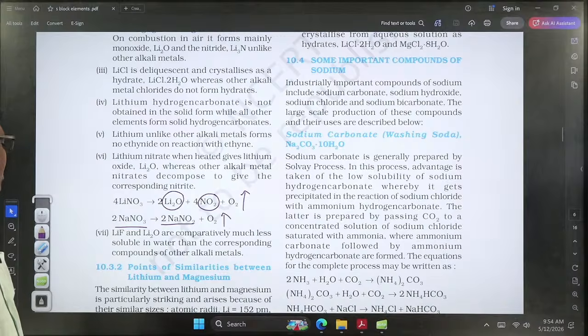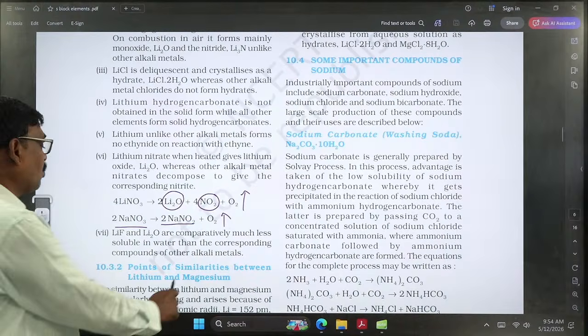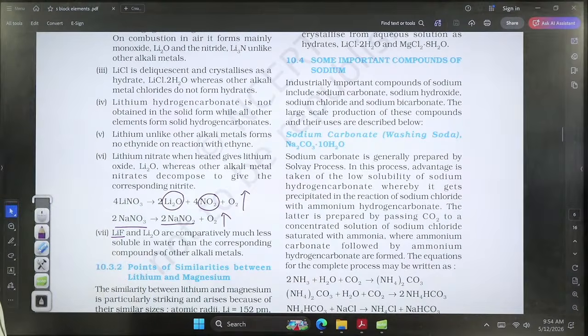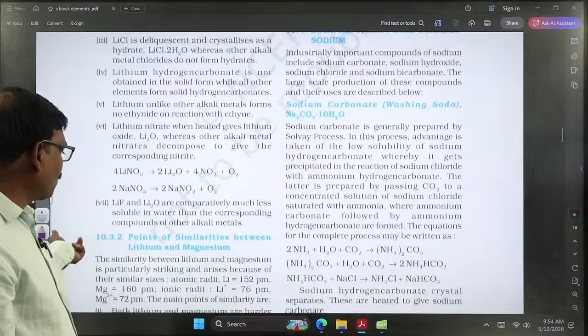That is the difference. And the last one, lithium fluoride and lithium monoxide are comparatively much less soluble in water than the corresponding compounds of the other elements. That means the solubility of lithium fluoride is always less. Already this point was discussed in the previous topic. And lithium monoxide is also less soluble in water when compared with other alkali metals. So especially these points are very important, so you must remember these two points.